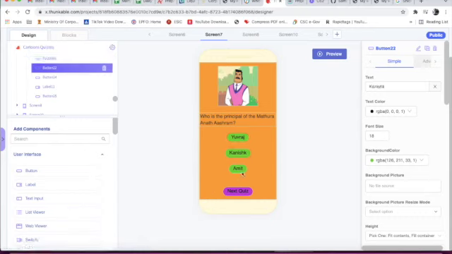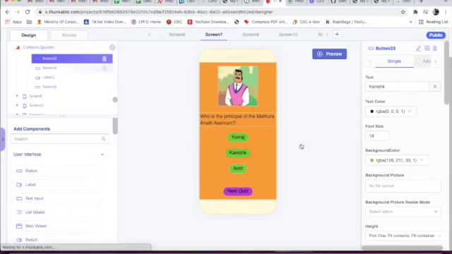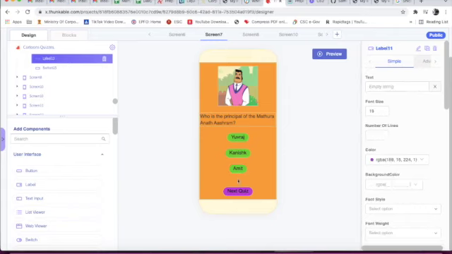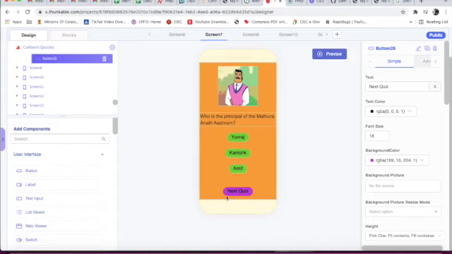Then button 23, text is Kanishk. Button 24, text is Amik. Then we have taken a blank label, ID is label 11. Then we have taken button 25 below label 11, text is next quiz. Now we will come to screen 8.